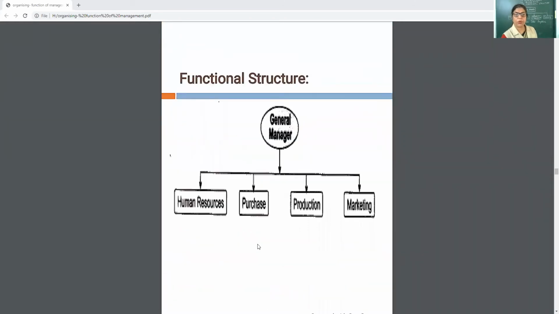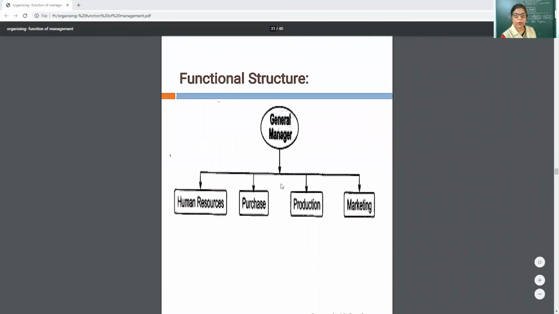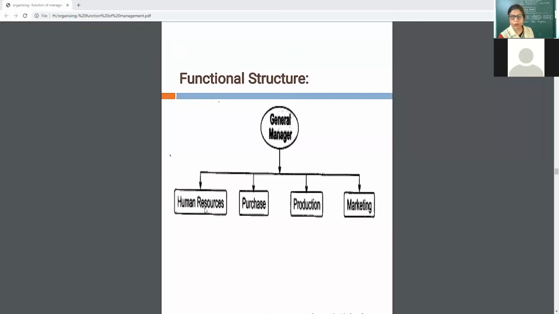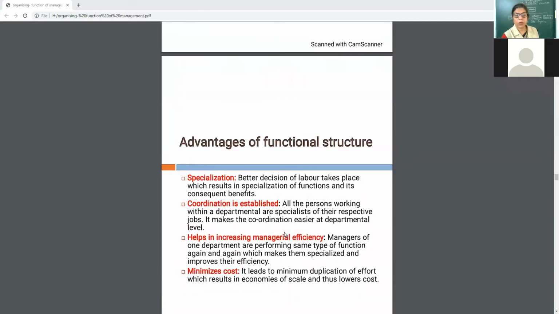See, I am showing you the functional structure. Here, the general manager or managing director has departments: HR, the human resource department, that will look after the working of human resource; purchase department, production department, marketing department. The organization may also have a research and development department. There may be a finance department. Now, coming to the top.